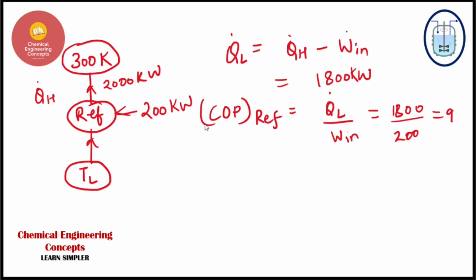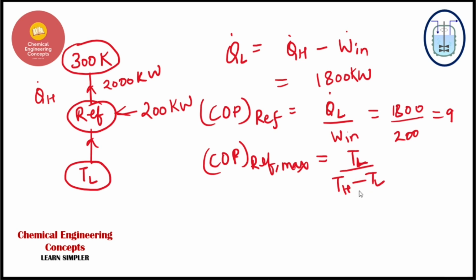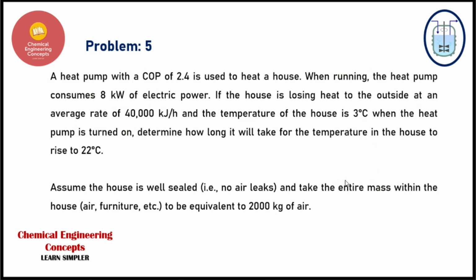Now let us find the COP of our refrigerator at the maximum value. When we talk about the Carnot cycle, the COP of a refrigerator can also be written in terms of temperature. So it will be TL divided by TH minus TL. I hope things are clear to you in this.